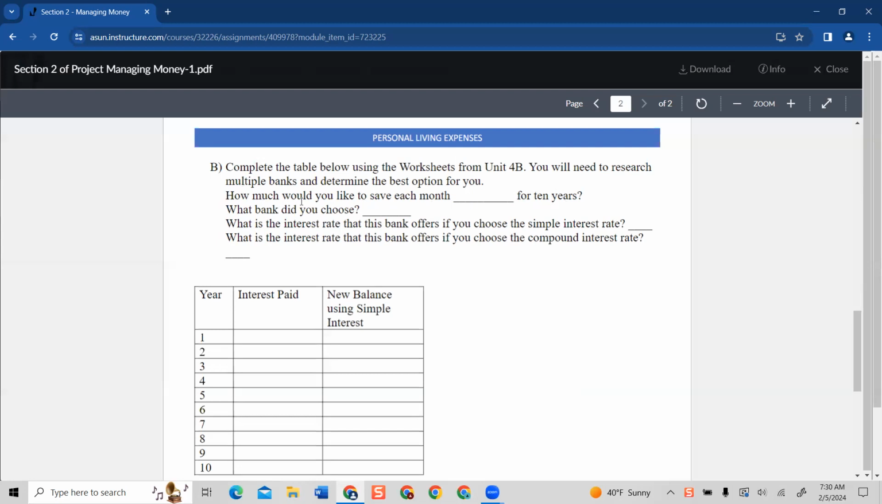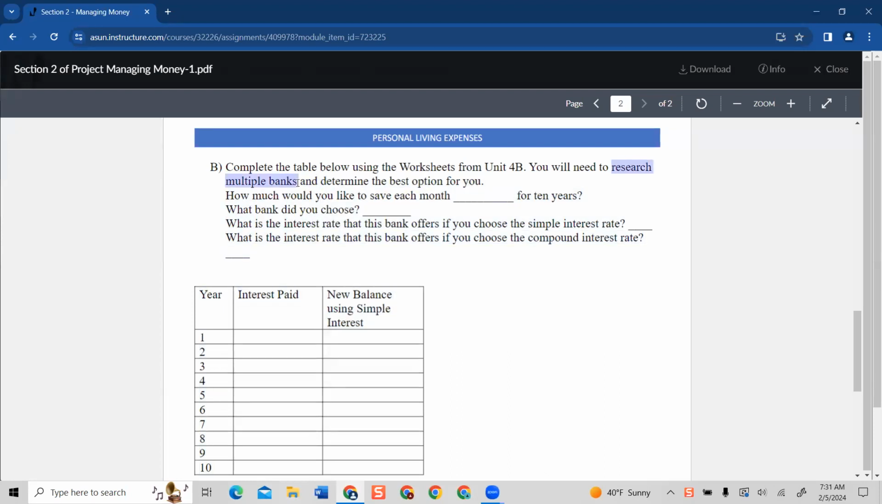Okay. How much would you like to save each month? Do you want to save $100 each month for 10 years? What bank did you choose? So you're going to have to do some research. Oh, yeah, my apologies, guys. Research the multiple banks. I said blanks.